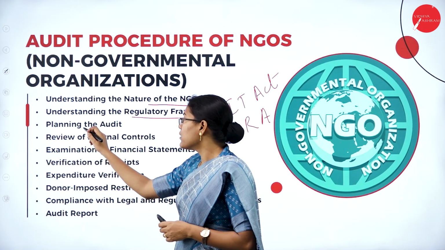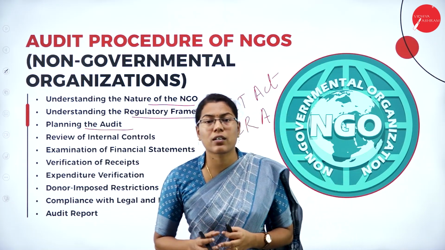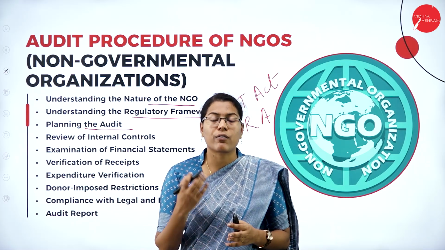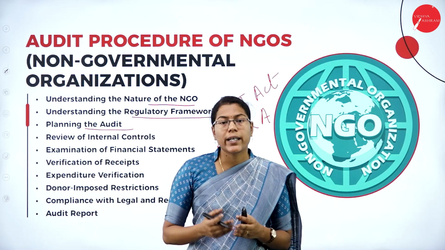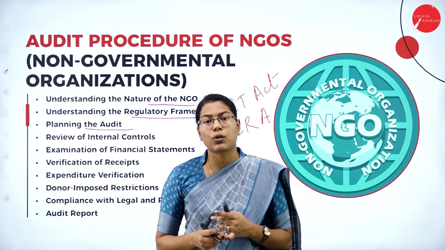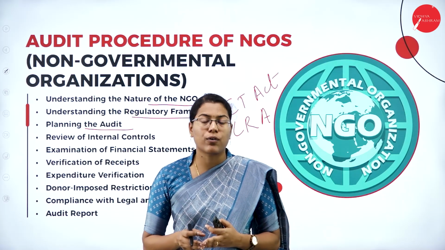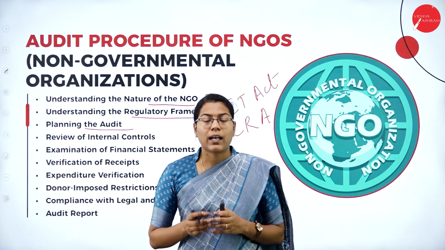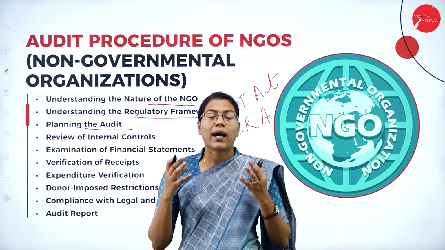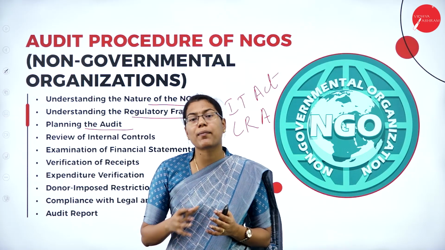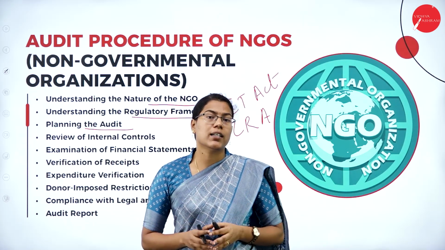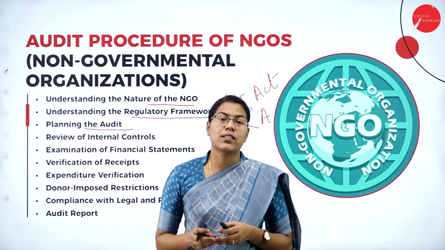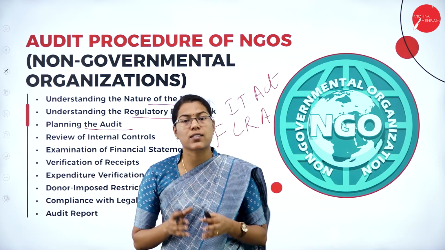Next, it is planning the audit. So, the next procedure is to plan the audit. In planning, what are the statements of accounts that the auditor must look into? It involves the income and expenditure account, or cash inflow and cash outflow, what are its sources of income, how the expenditure is carried on, and doing a risk assessment, like identifying the areas of mismanagement of funds that may happen in non-governmental organizations. Then setting the materiality levels, the areas that the auditor must concentrate on.